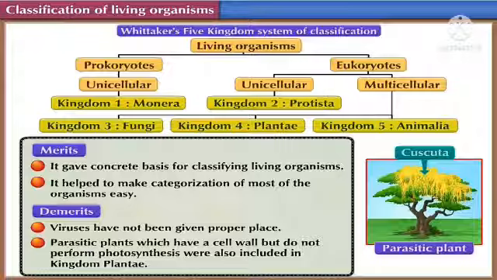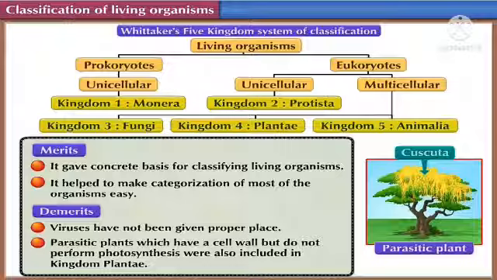Let's see the second merit. It is given as it helped to make categorization of most of the organisms easy. It means that the place which was given in the classification to the organism was appropriate, and it was categorized in a manner which made it easy for us to identify the organism. Identification became very easy because of the proper categorization.